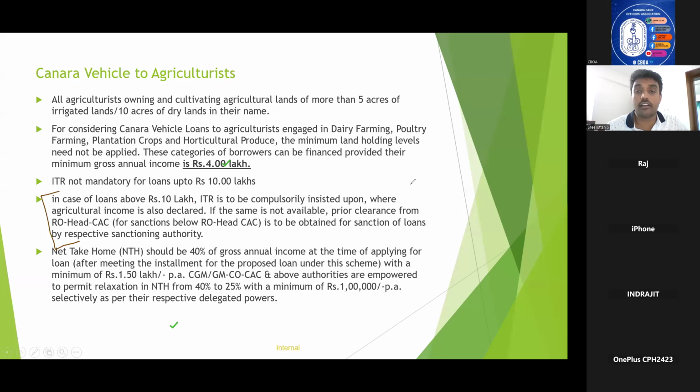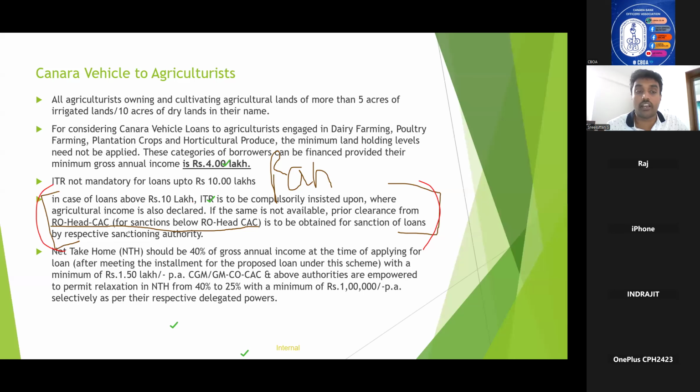This particular guideline is changed. That is, now instead of ROH CAC, RH head can provide loans above 10 lakhs without ITR. Okay, prior clearance is not required, but waiver, the RH head is now permitted. But prior clearance from ROH CSC is to be obtained.